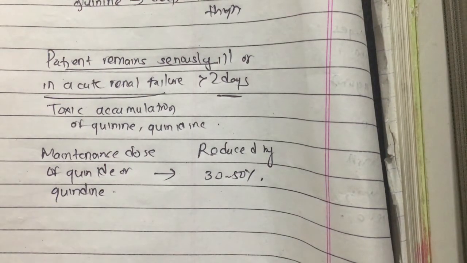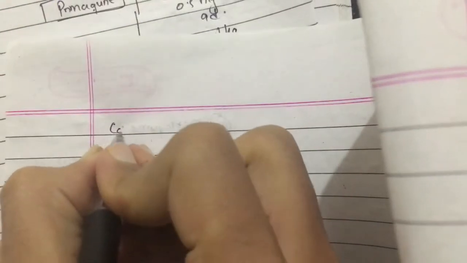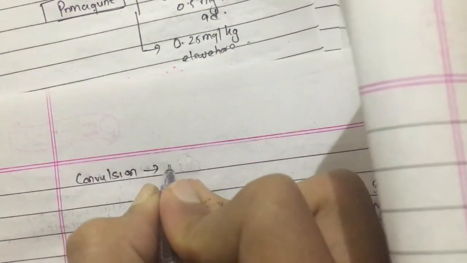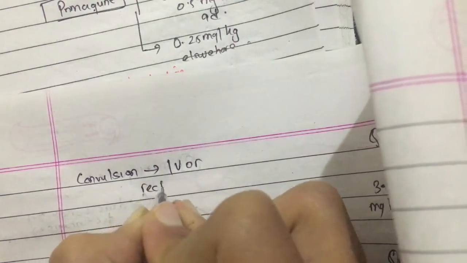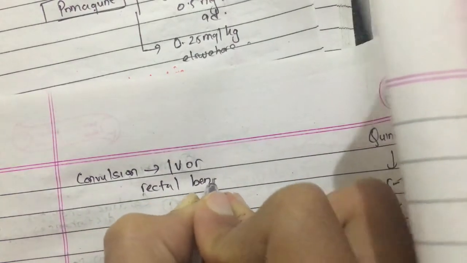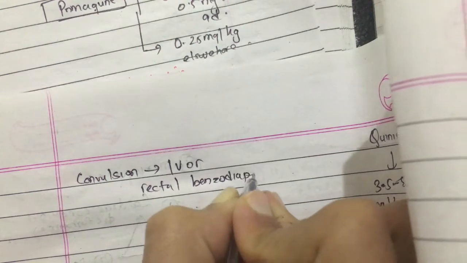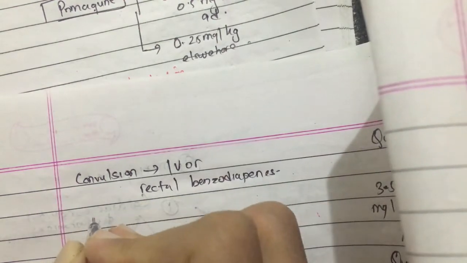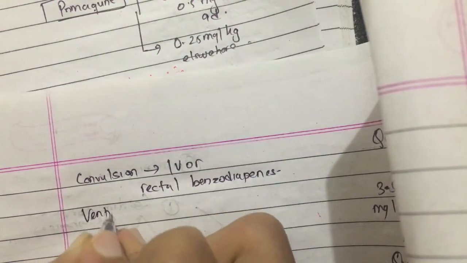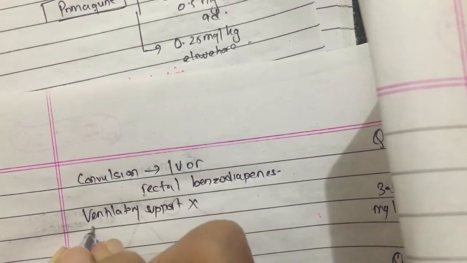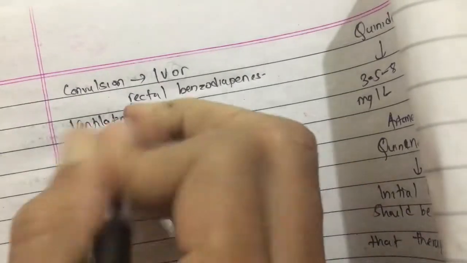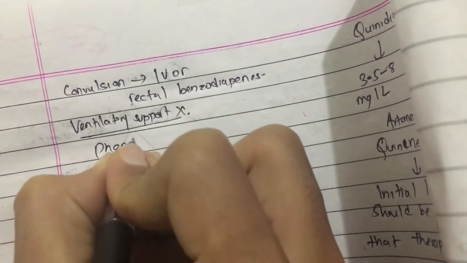And convulsions can be managed by IV or rectal benzodiazepines. But if ventilatory support is not available, in those settings the full dose of phenobarbital should not be given.